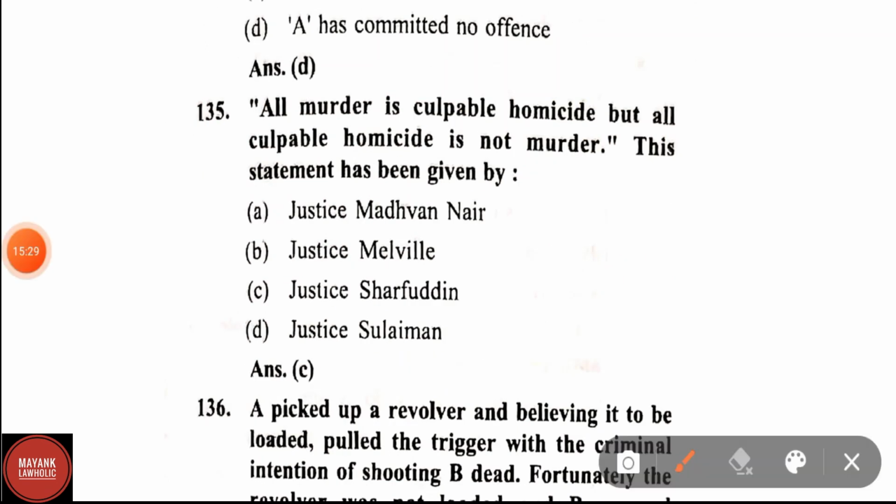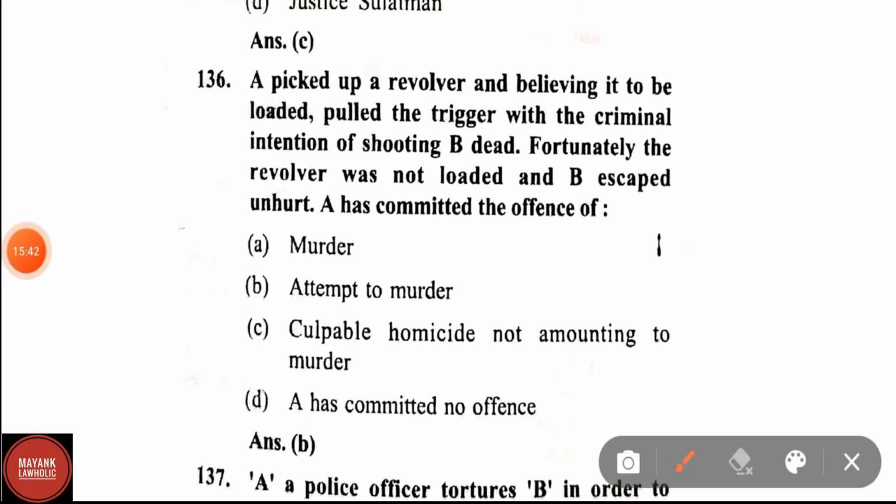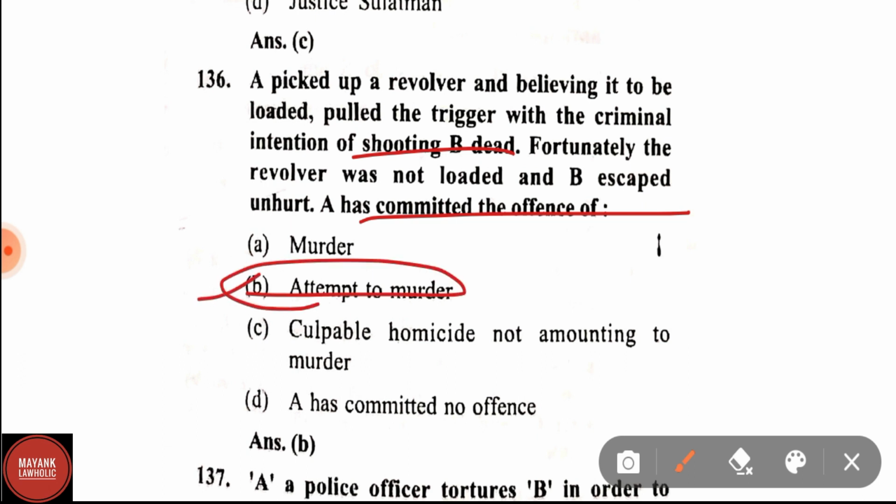Question number 135. All murder is culpable homicide, but all culpable homicide is not murder. This statement has been given by Justice Sharifuddin. Question number 136. A picked up a revolver and, believing it to be loaded, pulled the trigger with the criminal intention of shooting B dead. Fortunately, the revolver was not loaded and B escaped unhurt. A has committed the offense of attempt to murder.